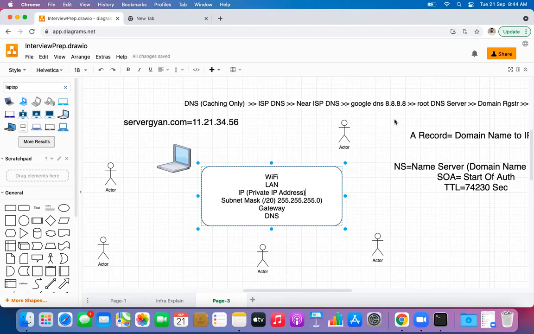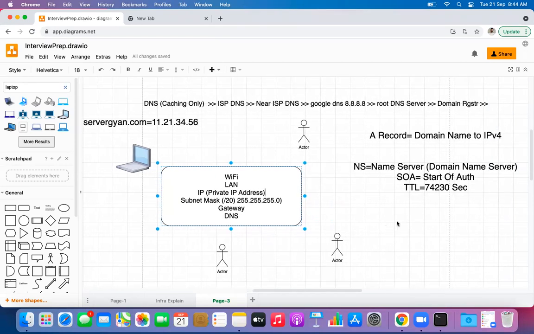Yes, sir. If we reduce the TTL time, then what happens? Yes, we can reduce the TTL time as per our requirement. Okay, so let us say I keep this TTL as 60 seconds, for a hypothetical example. This is a caching DNS server, as I told you earlier, so it will hold the information of this IP address for 60 seconds only.